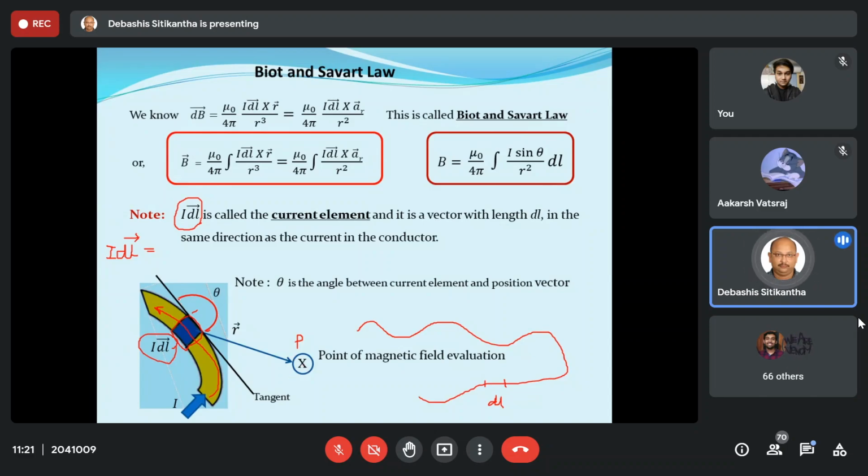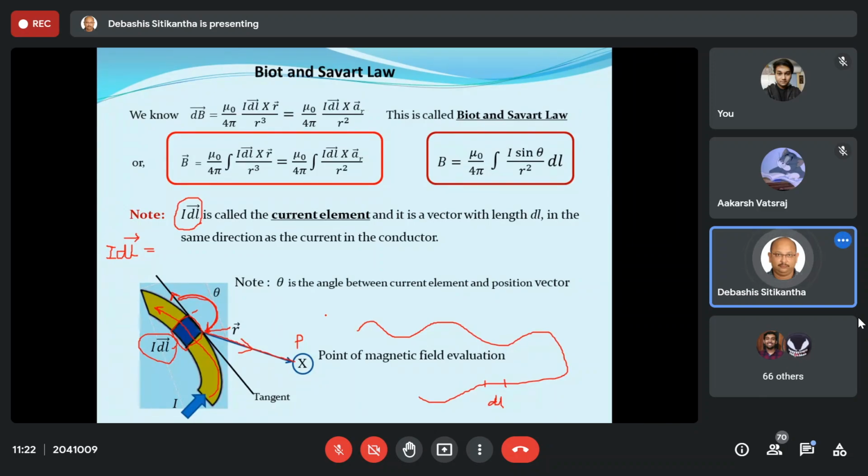Theta is nothing but the angle between the current element, please remember, current element, and the position vector of the point where you want to evaluate the magnetic field. So it is this angle, and since it is a sine term, remember it is oriented from the current direction or from the current element towards the position vector of the point of evaluation.